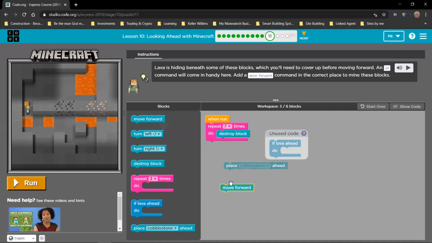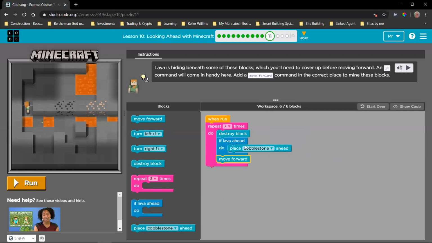So we need that cobblestone inside this so that the cobblestone is only placed when this condition is true, only placed when there is lava. But when there is no lava, it skips this place cobblestone and it goes straight to the move forward. Let's run it and see. Okay, so mining, checking, nothing, do nothing. Checking, find lava, do something. Find lava, place cobblestone. Nothing, do nothing, just move. Nothing, just move. Find lava, place cobblestone, move.